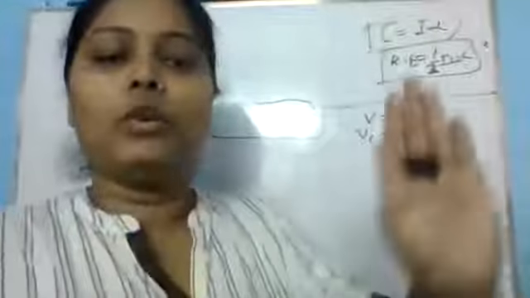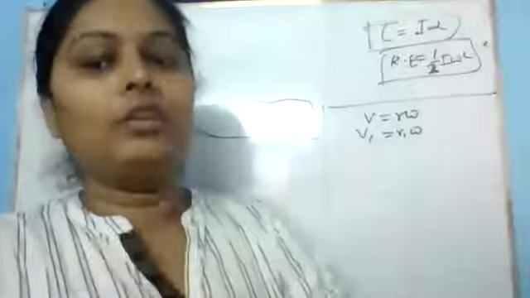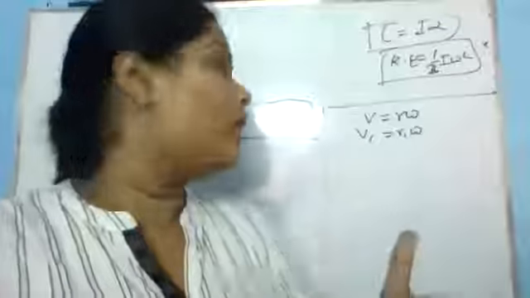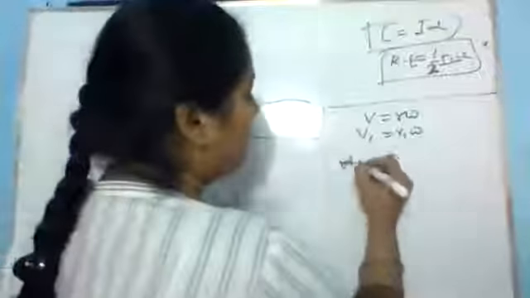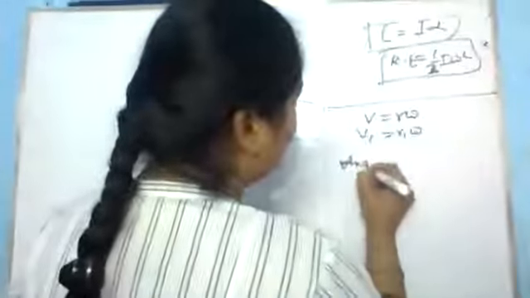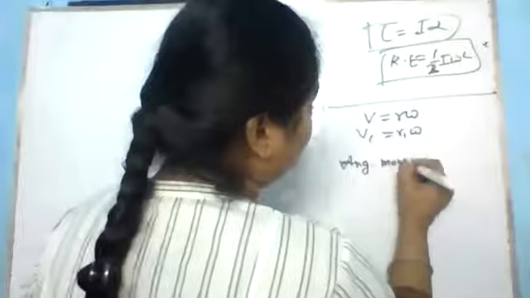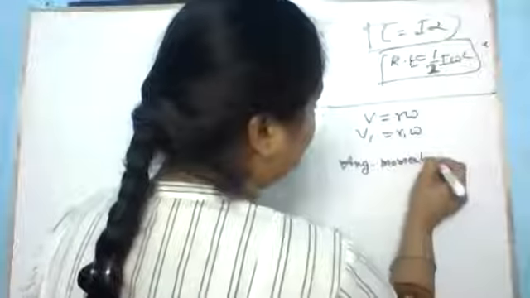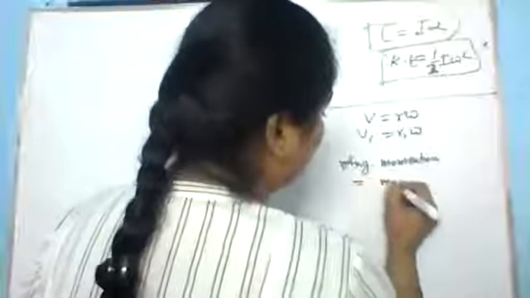Torque is moment of force. Similarly, angular momentum is moment of momentum. So angular momentum equals moment of momentum. What is the formula of linear momentum? When we talk about linear